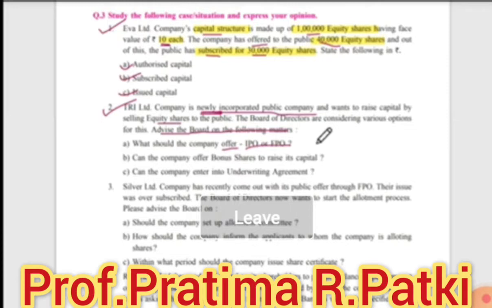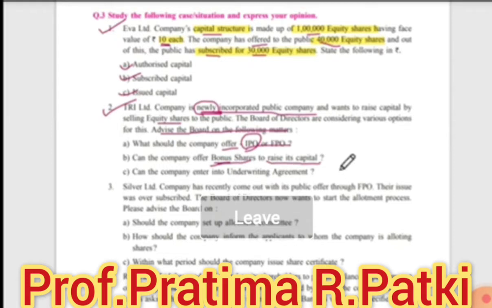So the first answer is: Tri Limited Company should offer an IPO, as an initial public offer is the process of offering shares of a company to the public for the first time. Okay. Next question. Can the company offer bonus shares to raise its capital? Now understand, it's a new company. Can a new company give bonus shares? No, because it has not made profit. It has not established itself. It is trying to raise capital for its starting.